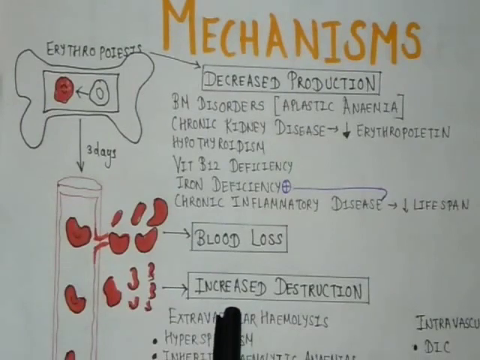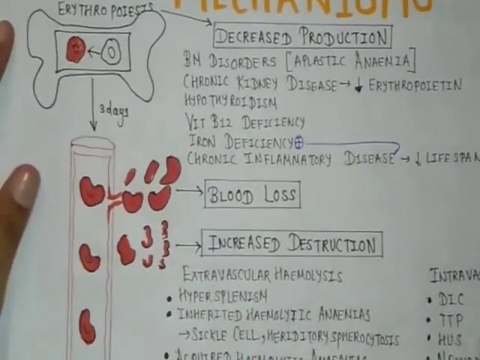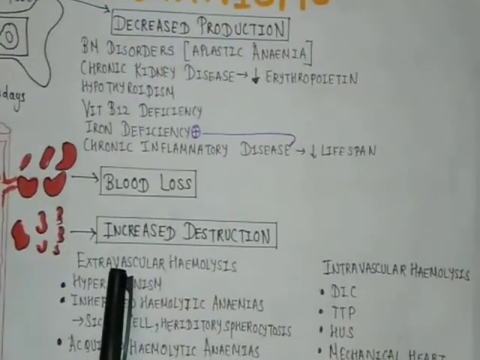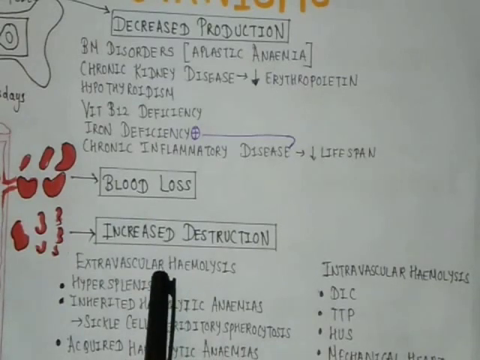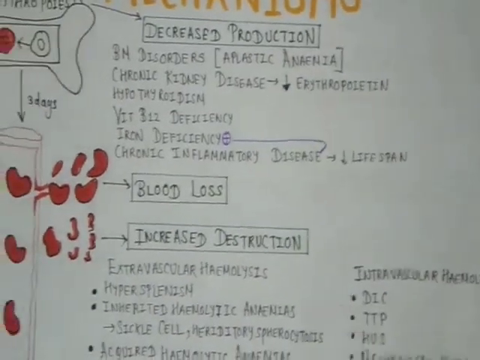The third mechanism can be increased destruction, as hemolysis can occur as intravascular or extravascular hemolysis. So extravascular hemolysis typically occurs due to the reticuloendothelial system, that is by the spleen.